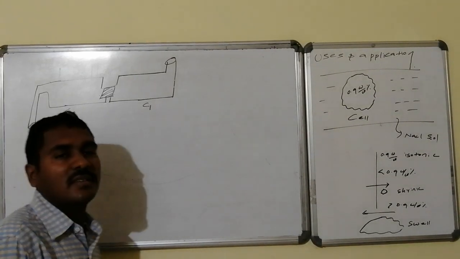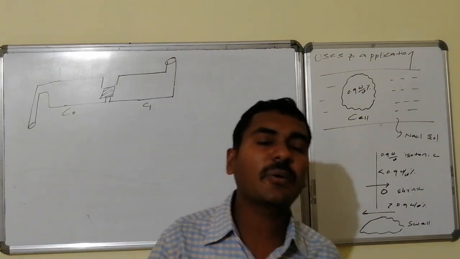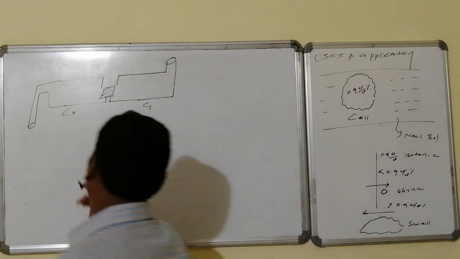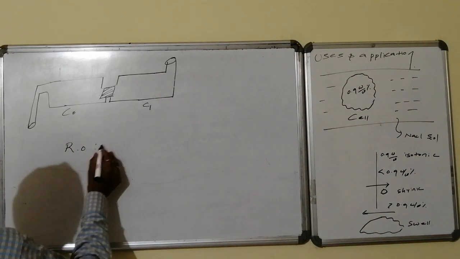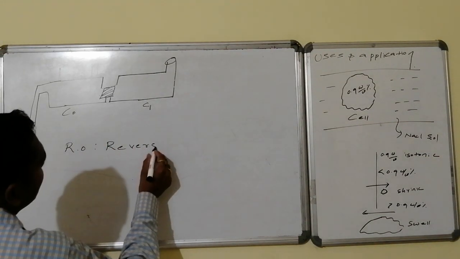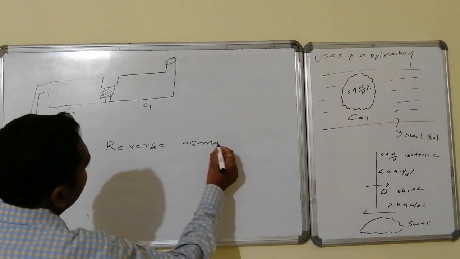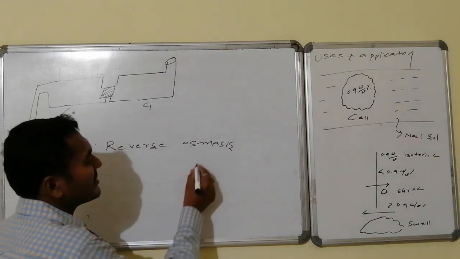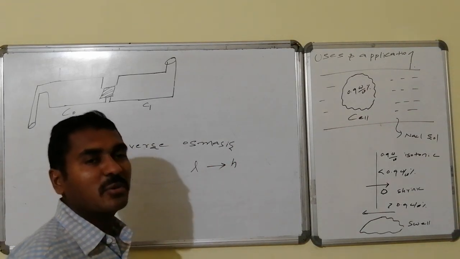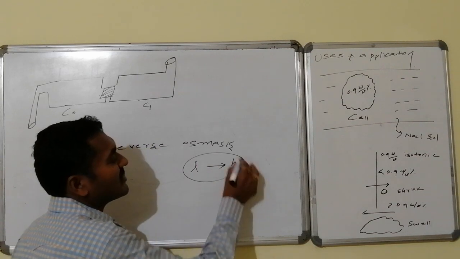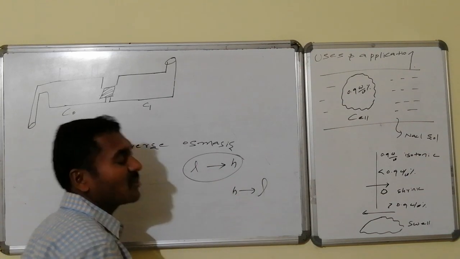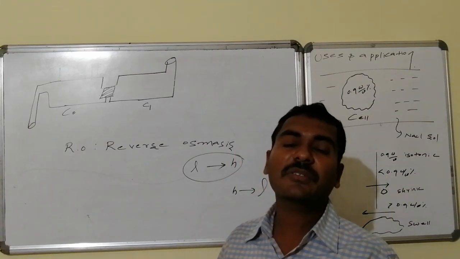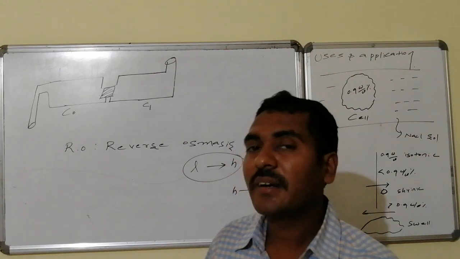For water purification, we use machines inside the home where the RO process is present. RO means reverse osmosis. What is meant by osmosis? Generally, from lower concentration to higher concentration, there is a net movement of solvent molecules. If I reverse this process, that is, if they move from high concentration to low concentration, that process is opposite to osmosis, hence it is said to be reverse osmosis.